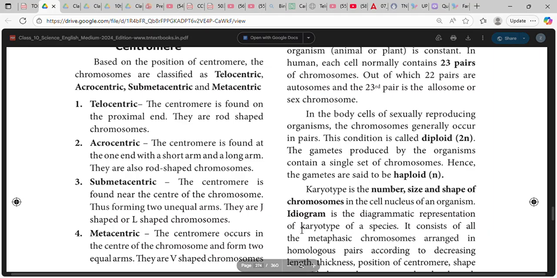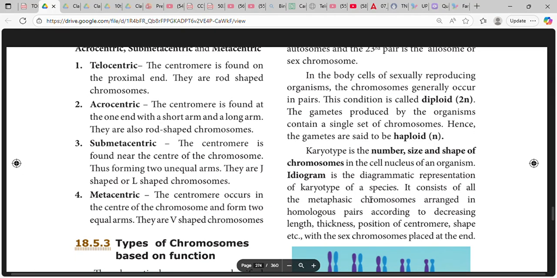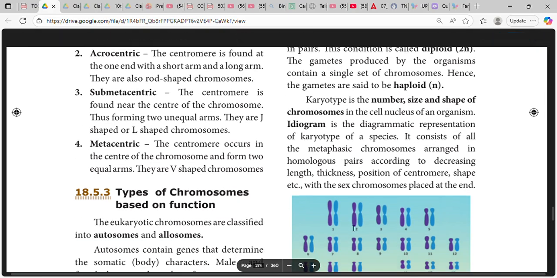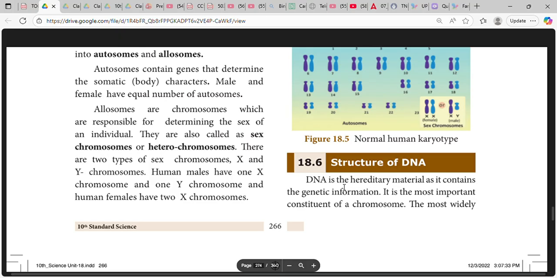Ideogram is the diagrammatic representation of the karyotype of a species. It consists of all the metaphasic chromosomes arranged in homologous pairs according to decreasing length, thickness, position of centromere, shape, etc., with the sex chromosomes placed at the end.